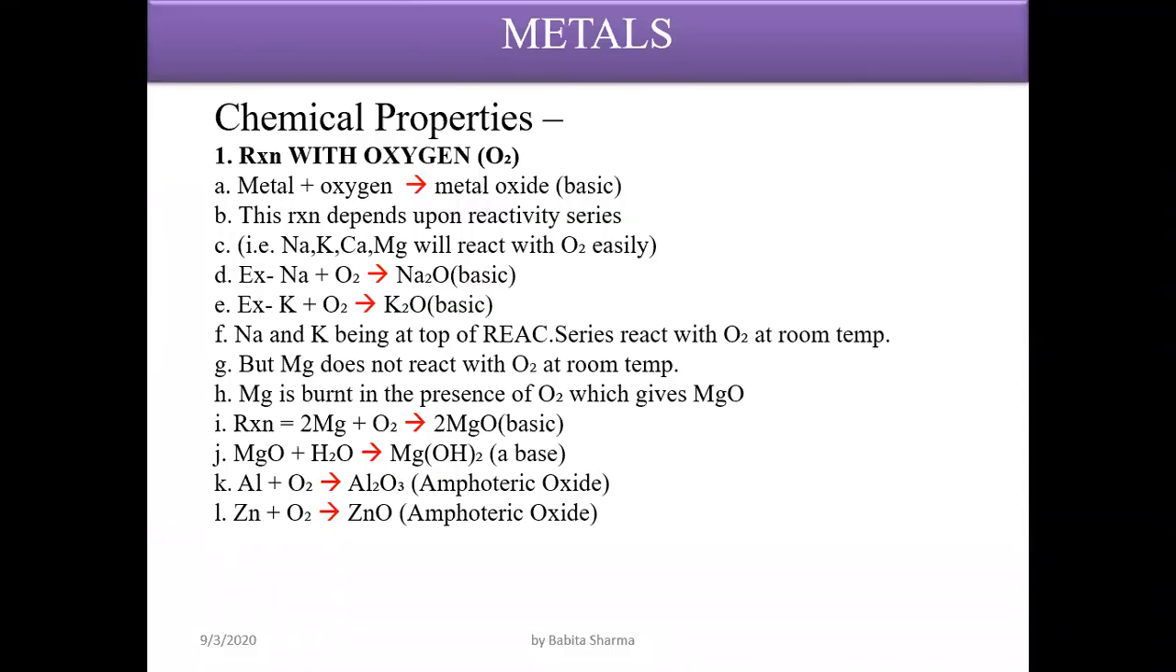Next, these are the chemical properties of metals: how metals react with other chemicals. Firstly, they react with oxygen. When metals react with oxygen, they form metal oxides, which are basic in nature.